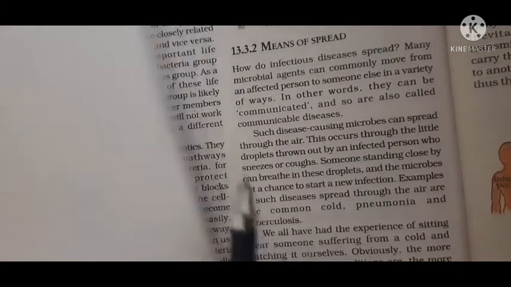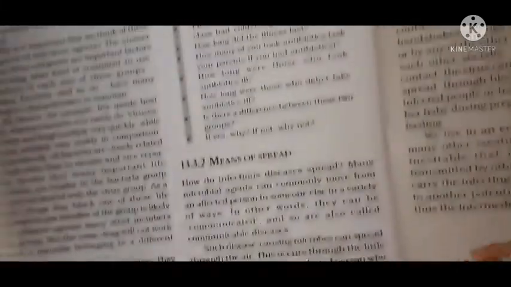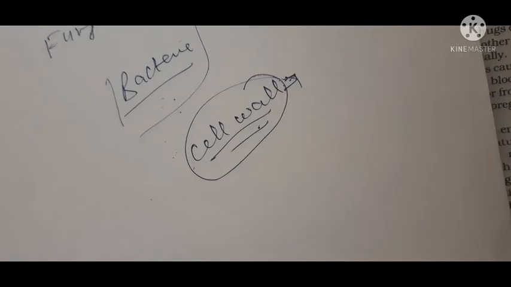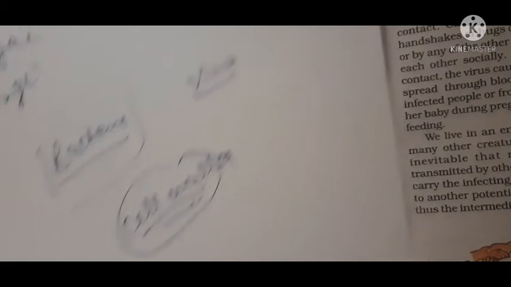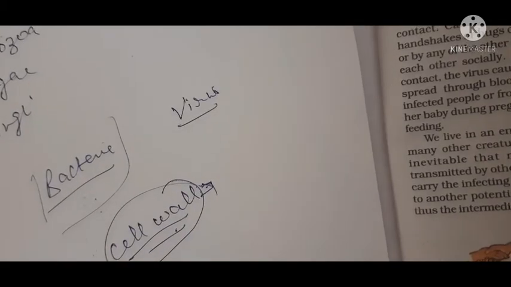Understood? But students, as most of the bacteria have the same life processes, that antibiotic can be used in some of the bacterial diseases. But that antibiotic cannot be used for viruses, because viruses do not have a cell wall, they do not synthesize the cell wall.